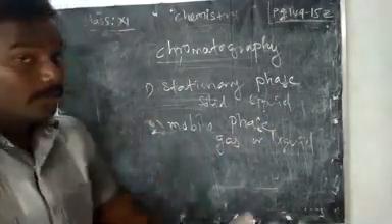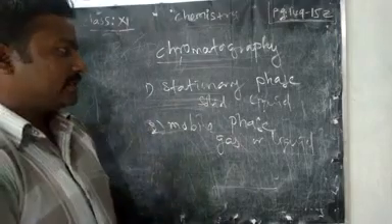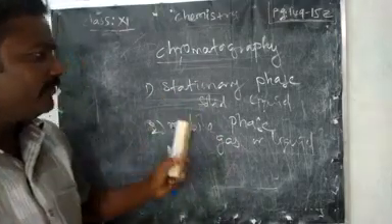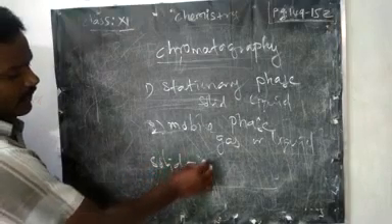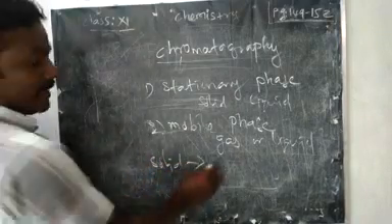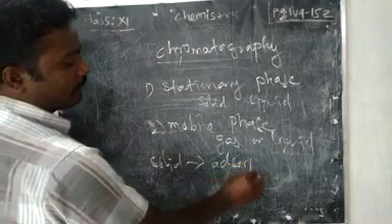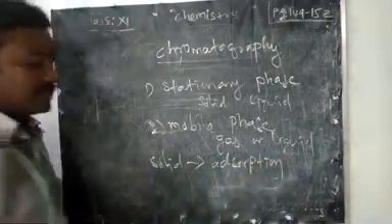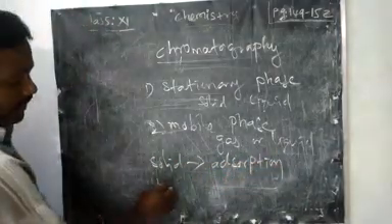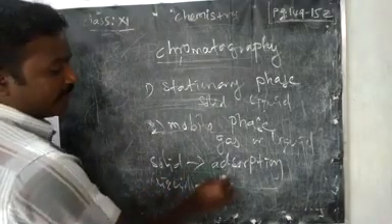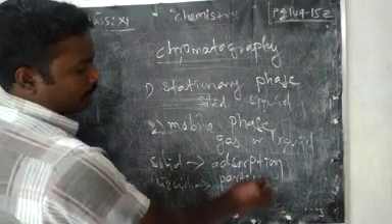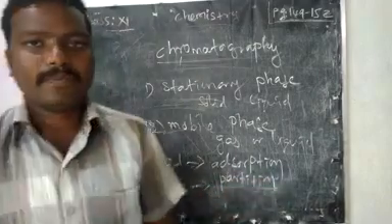Here is one more thing we must know. If the stationary phase is solid, we use the adsorption process. If the stationary phase is liquid, we use the partition separation process.